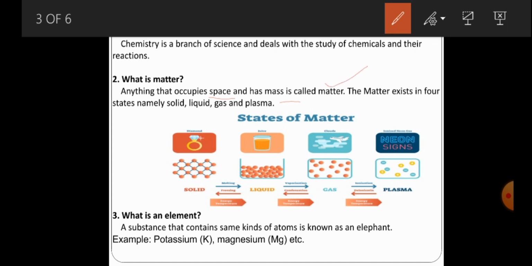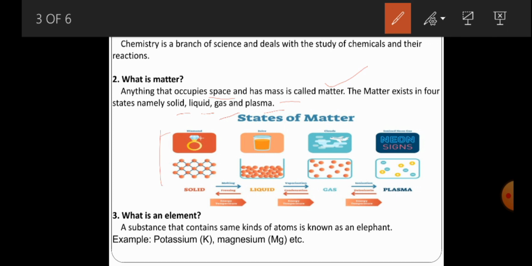Next, coming to states of matter. Usually matter exists in four states, namely solid, liquid, gas, and plasma.